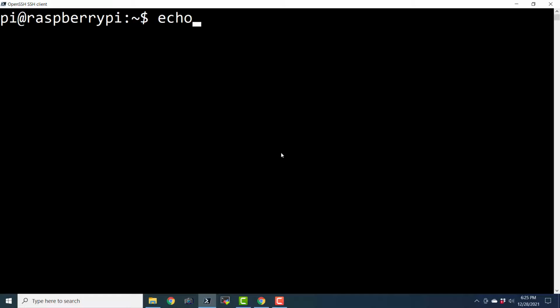Now I can say echo test1 and echo test2. Now I have used the echo command twice here. So what do you think should be the output? Should it print test1 and test2 in separate lines or in a single line? Let us execute the command and see the output.